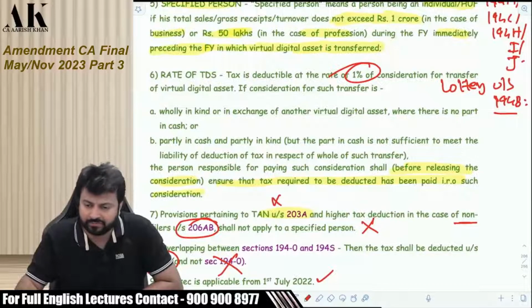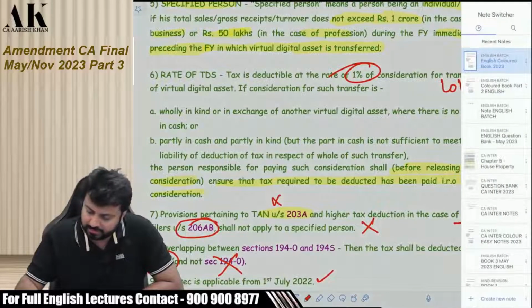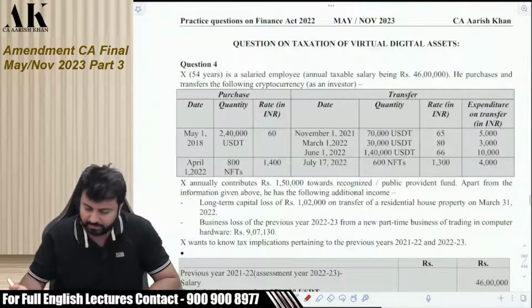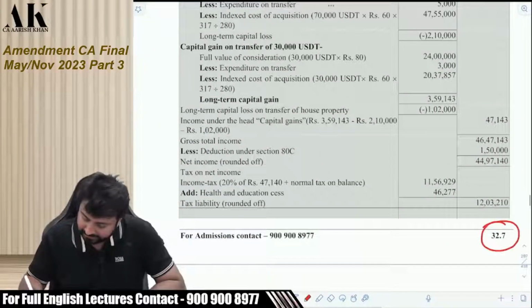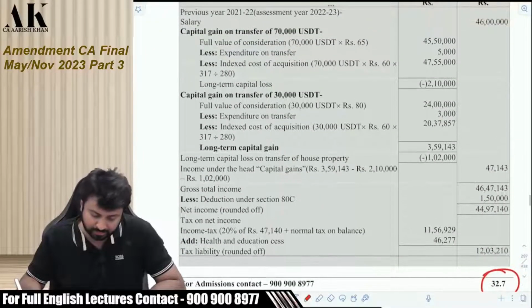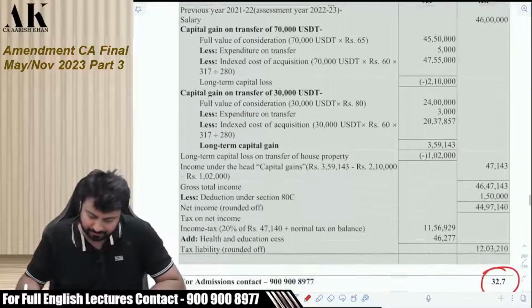Now there is one question which I would like to show you all, which is there in the question bank. If you come to the question bank, page number 32.7, it's a beautiful question.